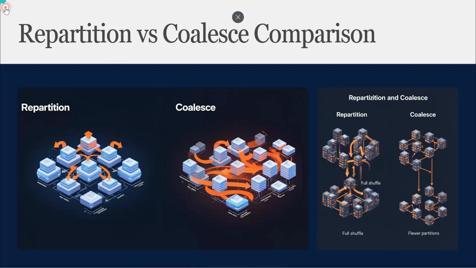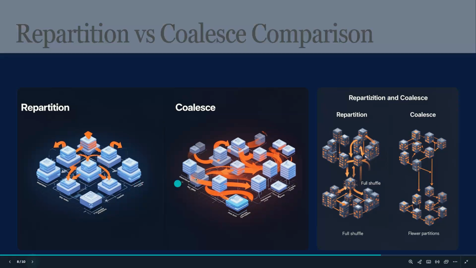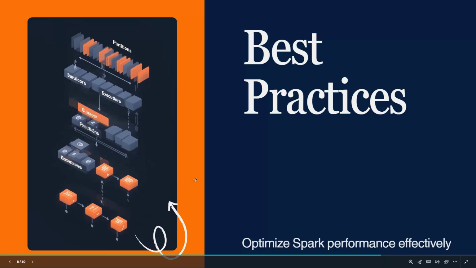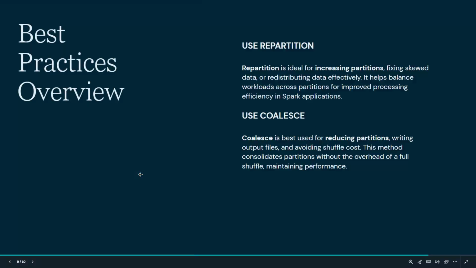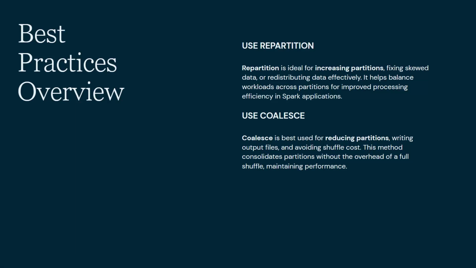Now let's come to the next slide, the best practices. Repartition is ideal when we need to increase partitions, rebalance data distribution, or fix skewed workload. On the other hand, coalesce is best used when we want to reduce partitions efficiently and avoid unnecessary shuffle operations.